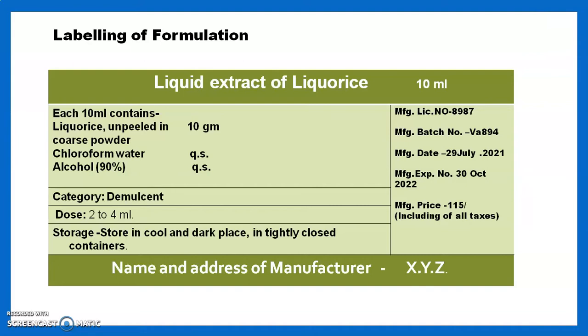Licorice unpeeled coarse powder 10 gram, and chloroform water and alcohol, quantity sufficient. Then category is demulcent, dose is 2 to 4 ml. Storage conditions: it should be stored in a cool and dark place in a tightly closed container. Then we mention some manufacturing details such as manufacturing license number, batch number, manufacturing date, expiry date, and price of our preparation. At the bottom, we should mention the name and address of the manufacturer.